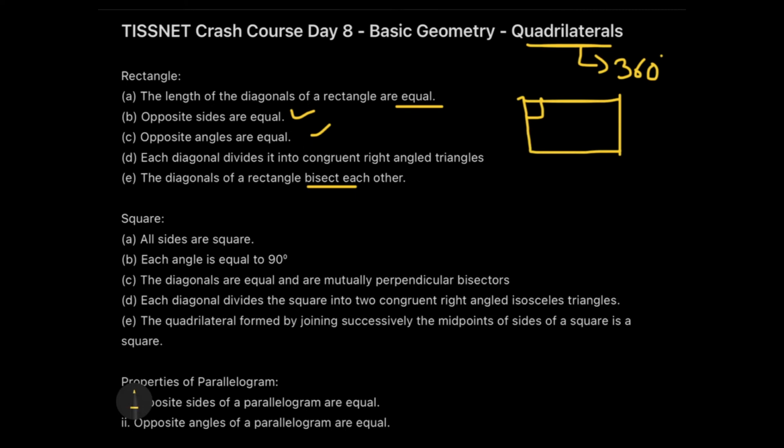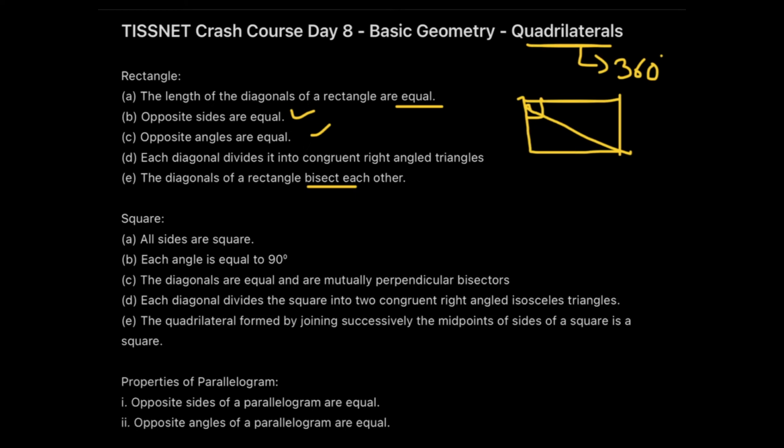Otherwise, in the other quadrilaterals, we don't find the diagonals equal. They might be bisecting, but they are not equal. So this is something special about rectangles and squares. And the other thing is, if I just take a diagonal and bisect it like this, you would see that I will get two right angle triangles which are congruent to each other. So this is the first property.